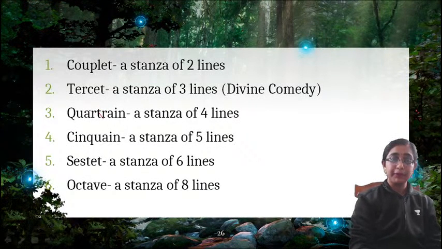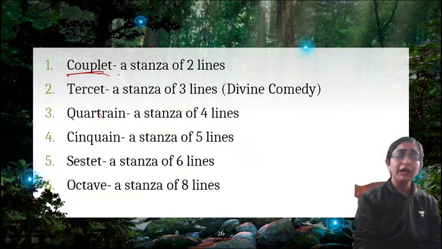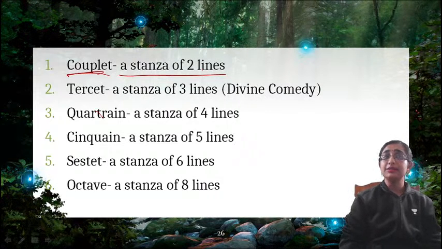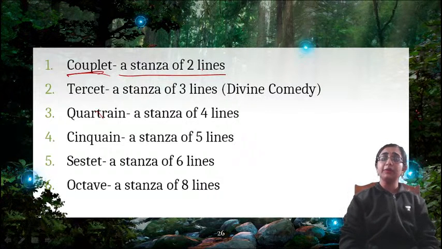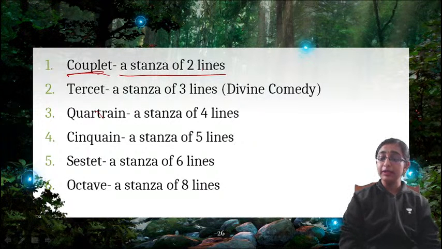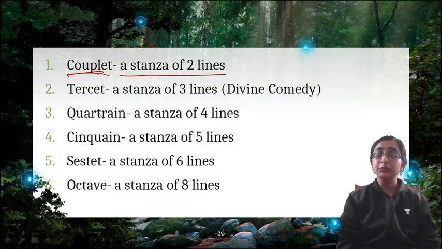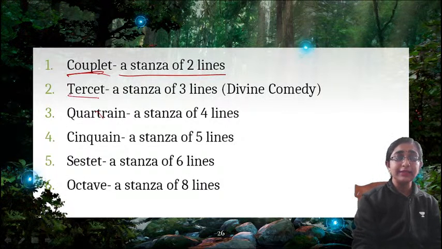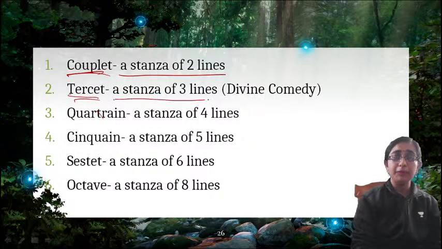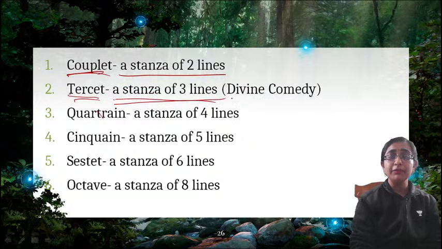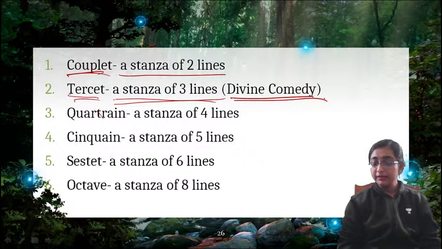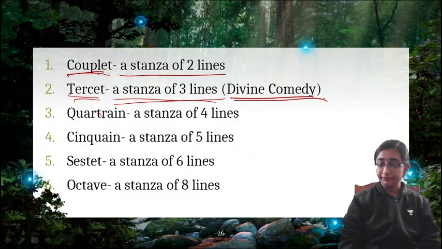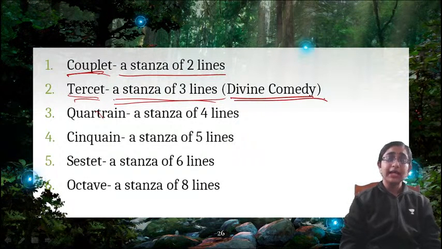The first is couplet. You all know couplet is a stanza of 2 lines, right? In Shakespearean sonnet, we say 3 quatrains and 1 concluding couplet. So couplet means 2 rhyming lines. Now, what is tercet? Tercet means a stanza of 3 lines, which is mainly found in Divine Comedy. This Divine Comedy is written in tercet stanza form. So tercet means stanza of 3 lines.